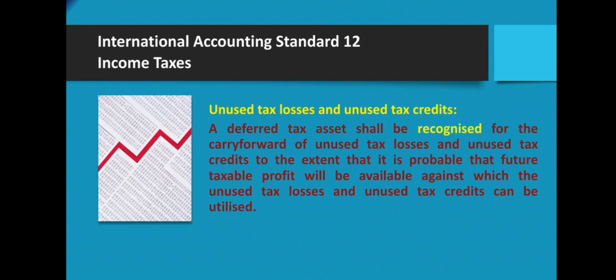Unused tax losses and unused tax credits. A deferred tax asset shall be recognized for the carry forward of unused tax losses and unused tax credits to the extent that it is probable that future taxable profit will be available against which the unused tax losses and unused tax credits can be utilized.